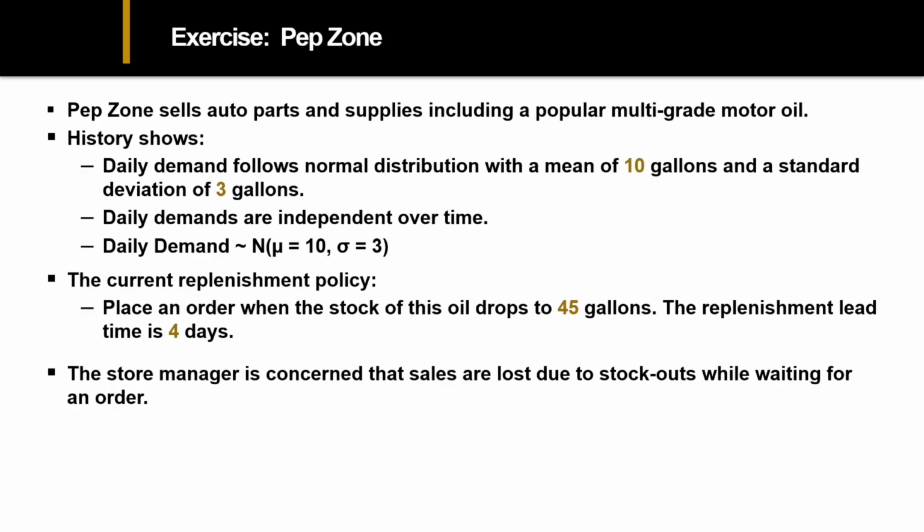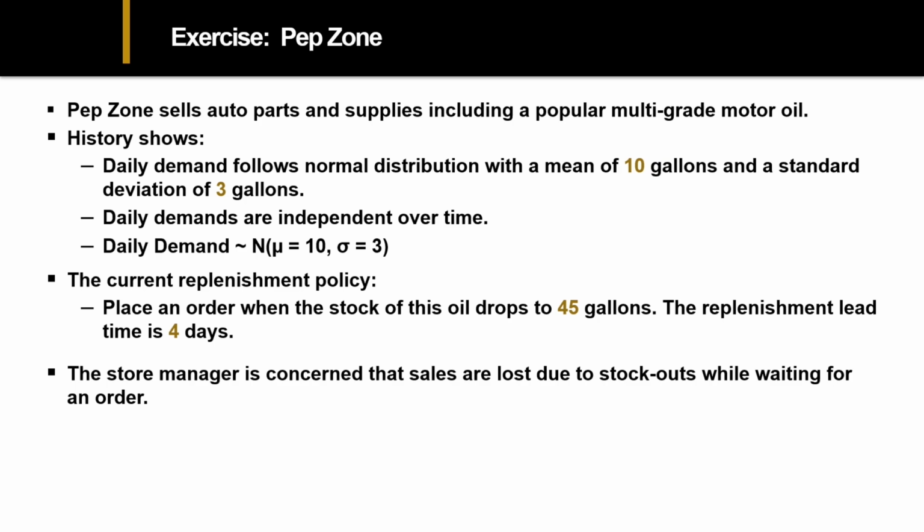Yes, the number of people that show up to a given retail location can be thought of as discrete, but we did talk about how we can save some time and not lose very much precision by approximating this distribution as a normal. So we think we have a mean of 10 and a standard deviation of 3 gallons. Every day, we assume, is different and therefore independent from one another. So I have listed right there that the daily demand is distributed, that's what the tilde sign means, as a normal distribution with a mean of 10, standard deviation of 3, and therefore a variance of 9.